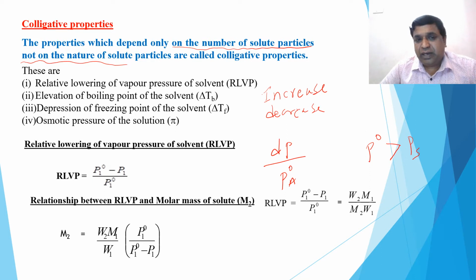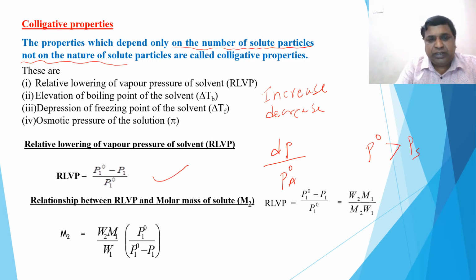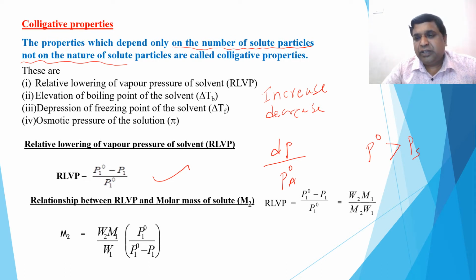And the relative lowering of vapor pressure is the ratio of the decrease in vapor pressure to the vapor pressure of the pure solvent. So that is the definition, you all know that. And next is the relationship between RLVP and molecular mass. Yes, before that, you know Raoult's law for RLVP, Raoult's law for relative lowering of vapor pressure.